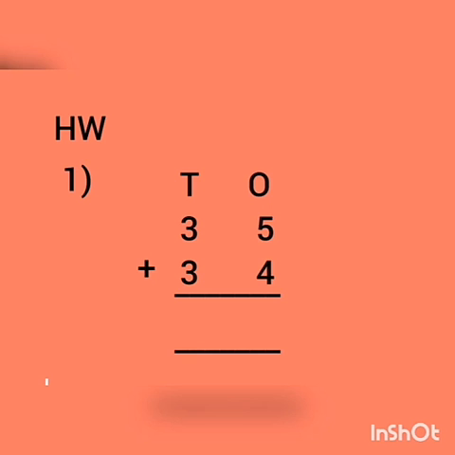Homework. 35 plus 34. Now let us add the ones. First number 5. 5 in the mind and take 4 in the fingers. After 5, 6, 7, 8, 9. 9 ones. Write 9 in the ones place.